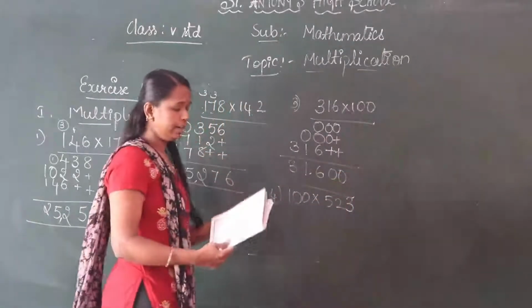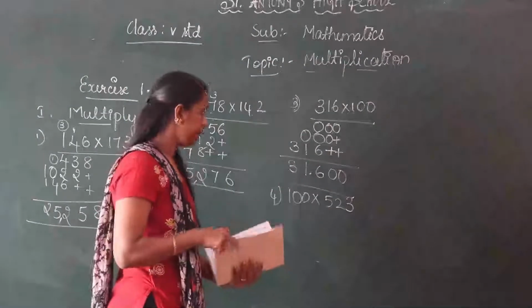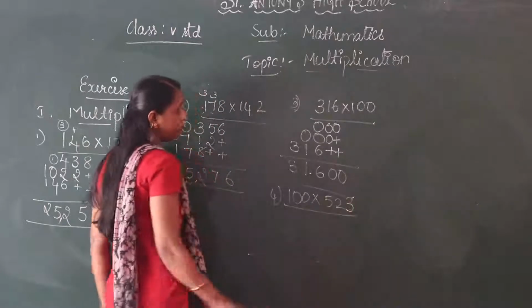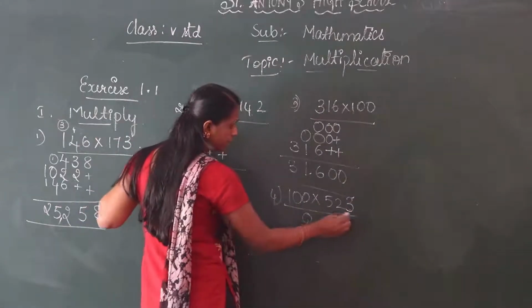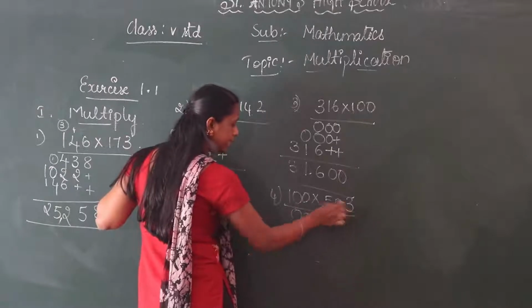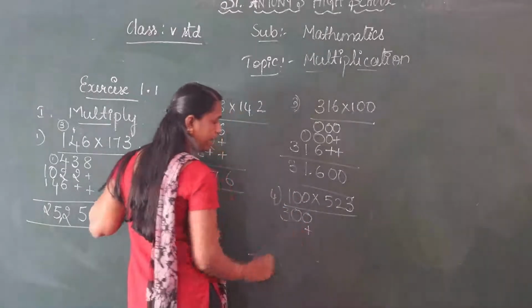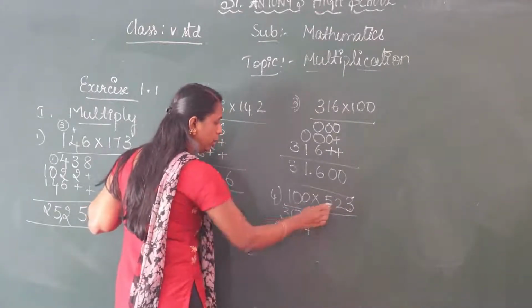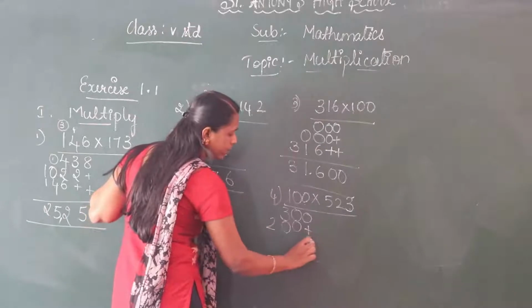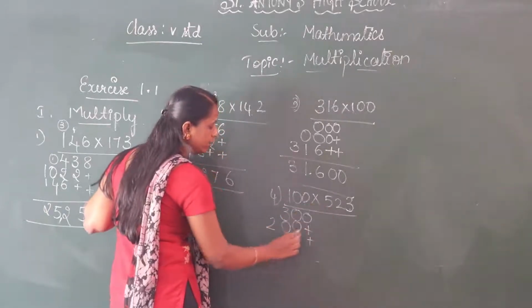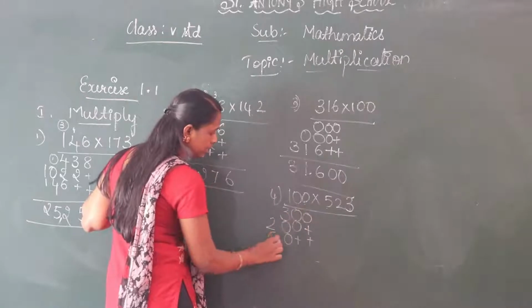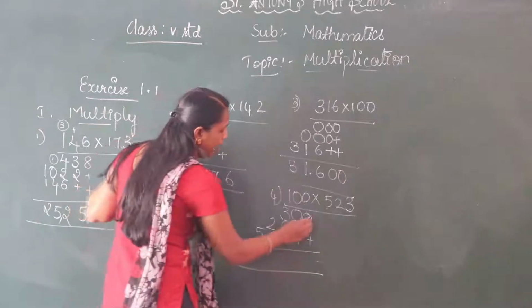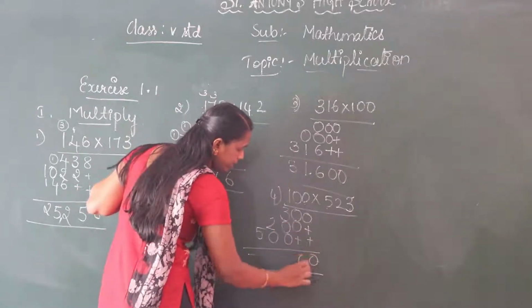Next sum, 100 into 523. First multiply by 3, which is in the unit place. 3 zeros are 0. 3 ones are 3. Leave one place. 2 zeros are 0. 2 ones are 2. Here we have to leave 2 places. 5 zeros are 0. 5 ones are 5. Add this: 0, 0, 3,